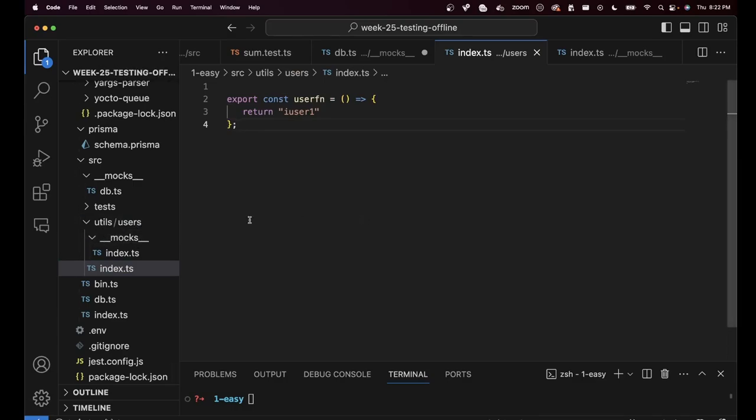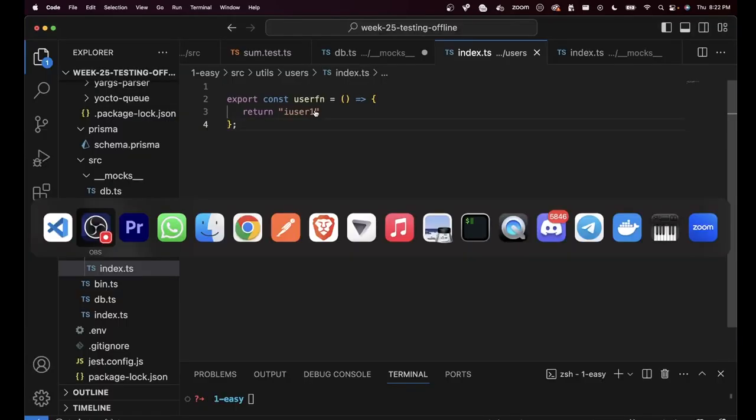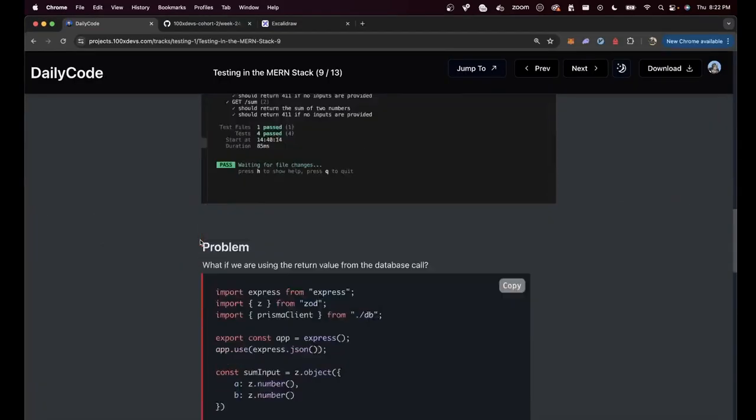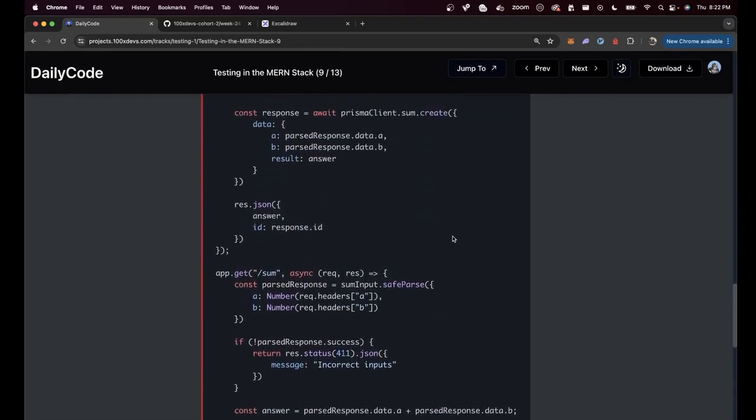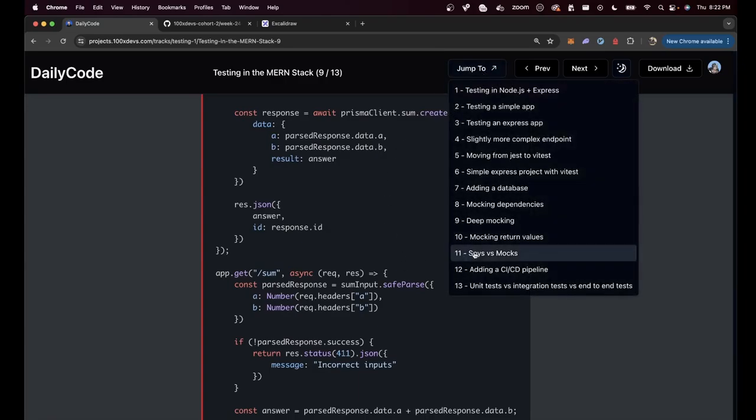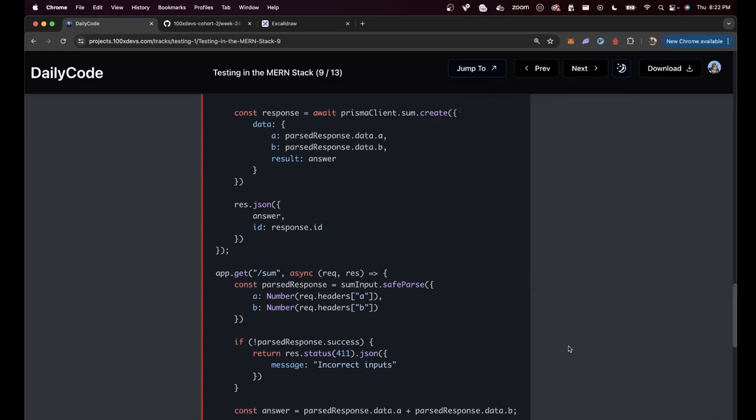But there is a small problem here, which we'll be discussing next. If I go back to the slides and show you, towards the end, I've written some logic that will cause some problems. That will lead to us understanding what are spies and how are they different from mocks. Let's get into that next.